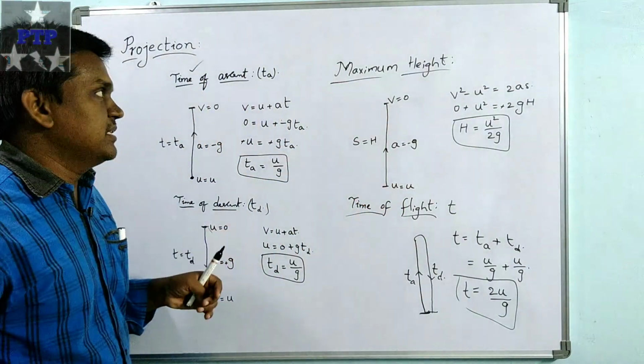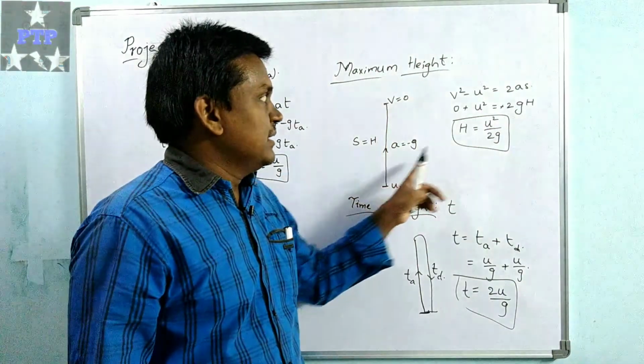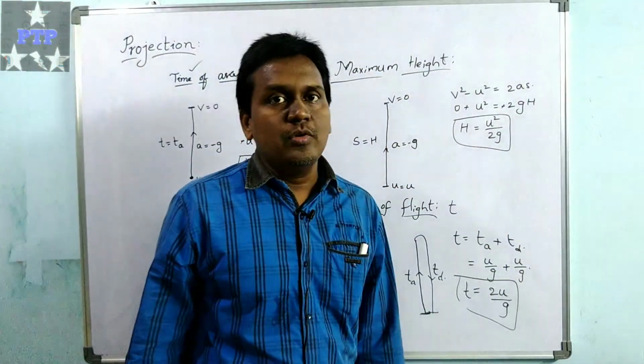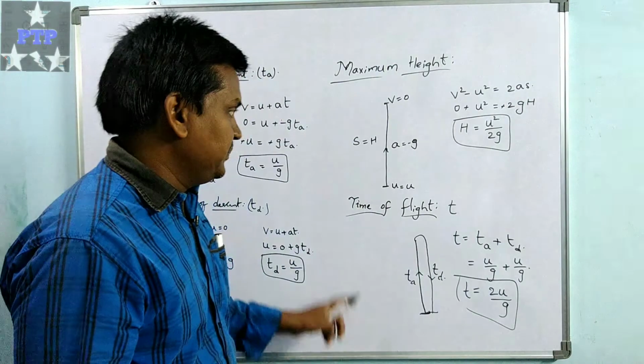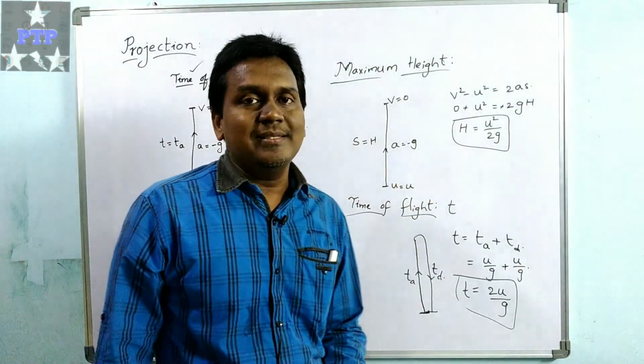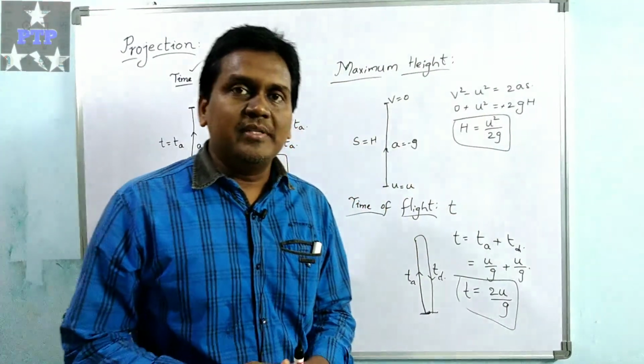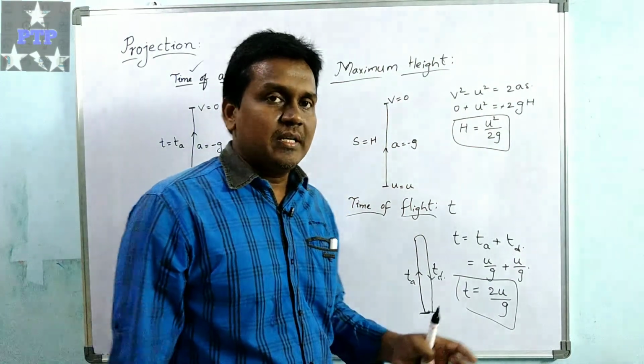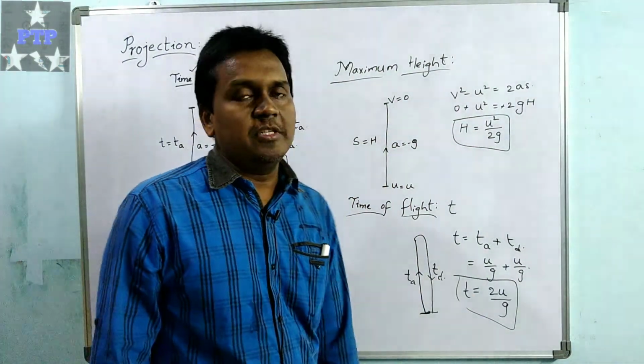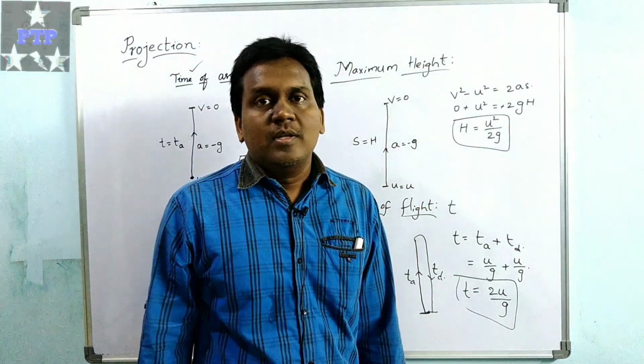Coming to the maximum height, h equal to u square by 2g, and time of flight is the sum of the time of ascent plus the time of descent, the total time, called the time of flight.